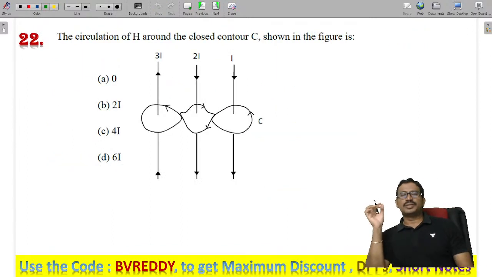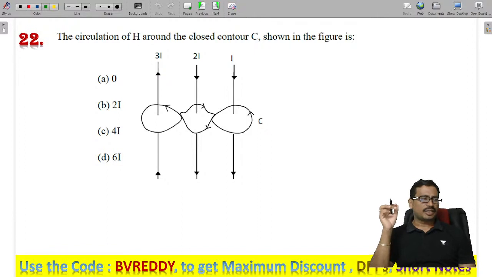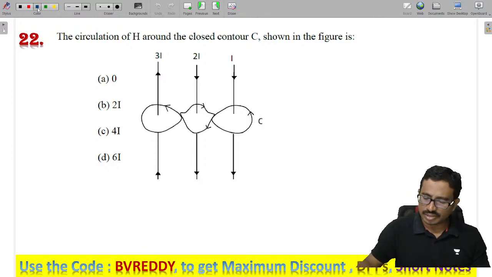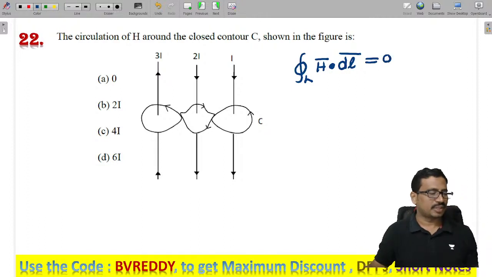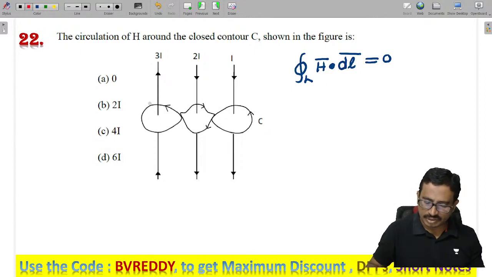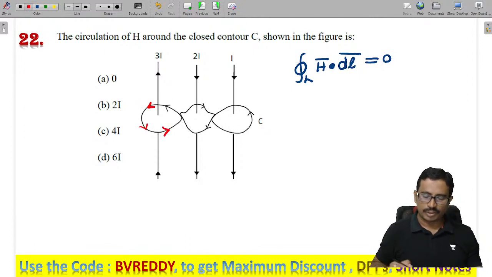Next, the circulation of H around the closed contour C shown in the figure is... They ask me to find the circulation. Circulation means the closed line integral of H dot dl, which is equal to 0. This is what they are asking us to find. Now you see here they have given the path, with an arrow showing the path direction. We need to see carefully.